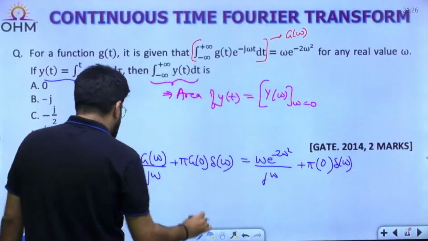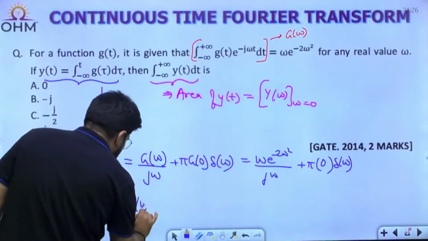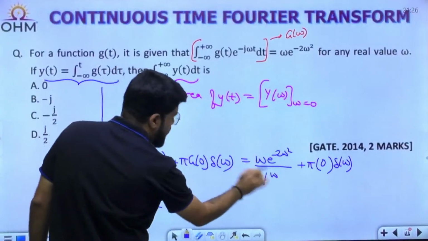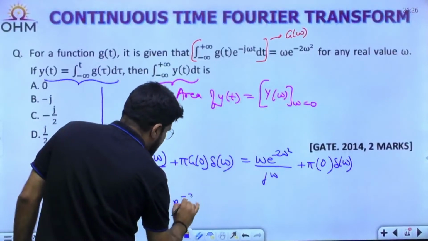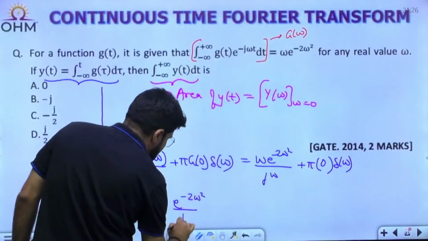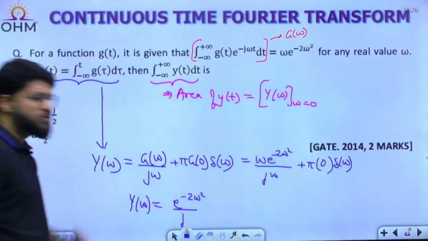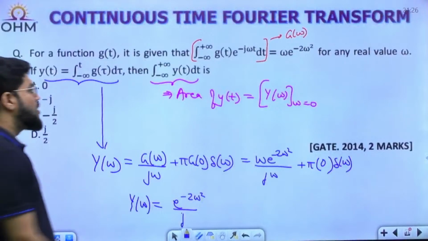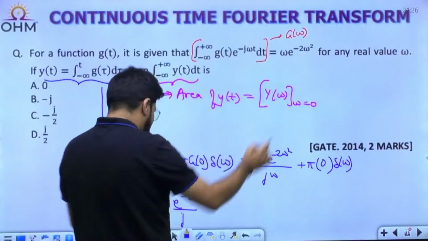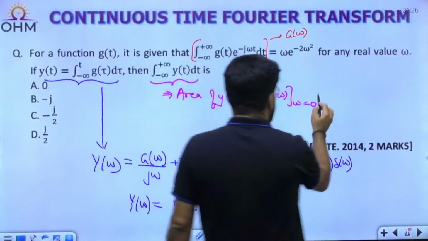Okay, so what is this Y(omega)? Question almost done. Here omega cancelled: e^(-2 omega^2) by j. The next part is 0, so only this is Y(omega). Now what do I need? Y(omega) at omega equal to 0.